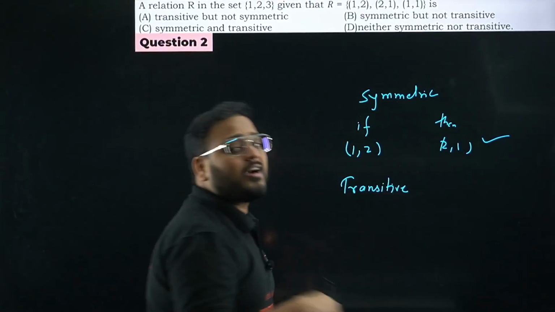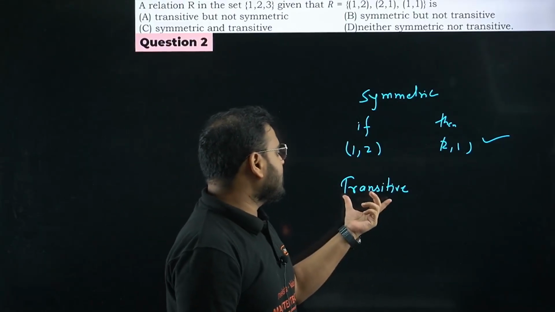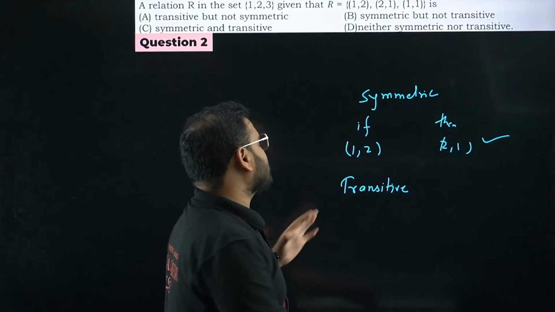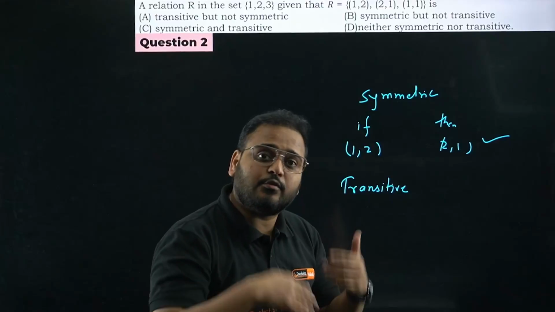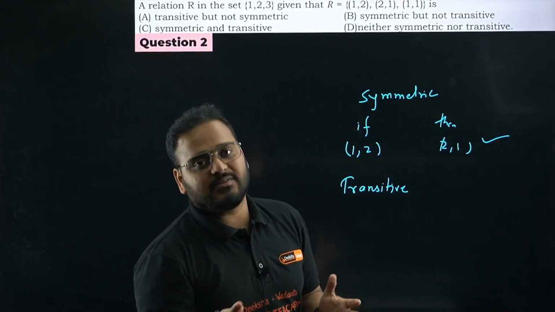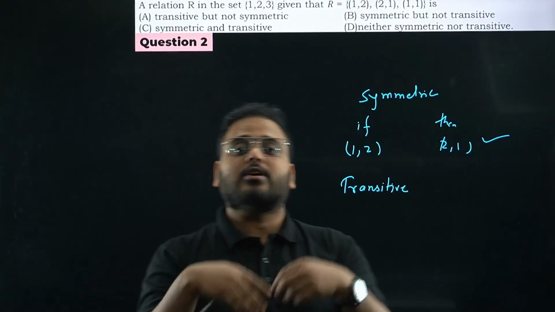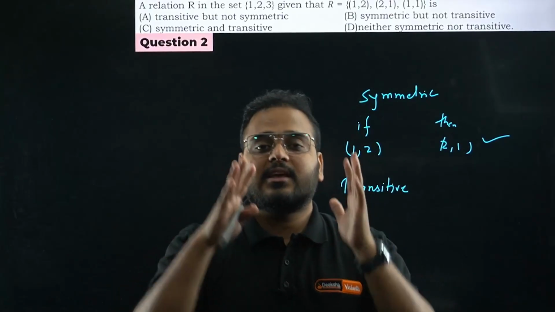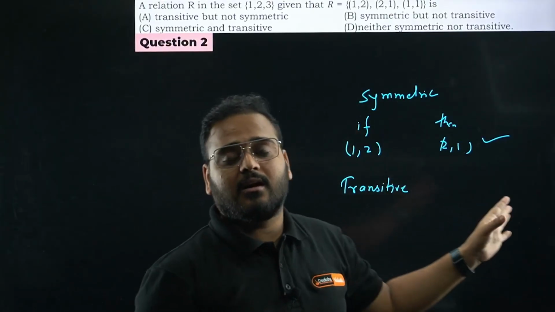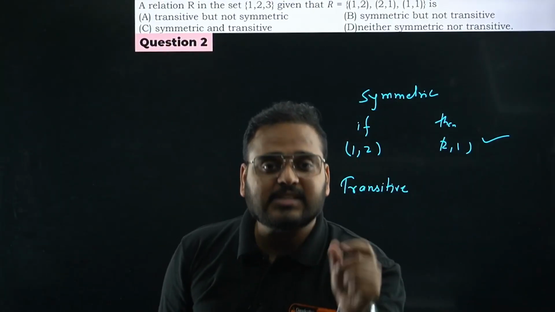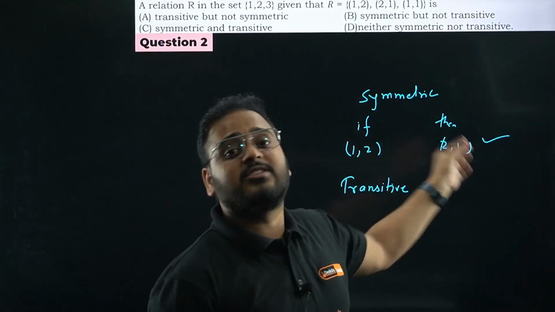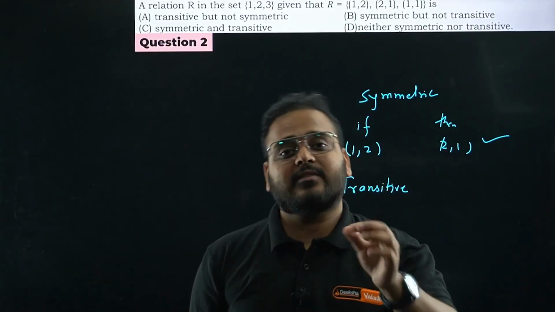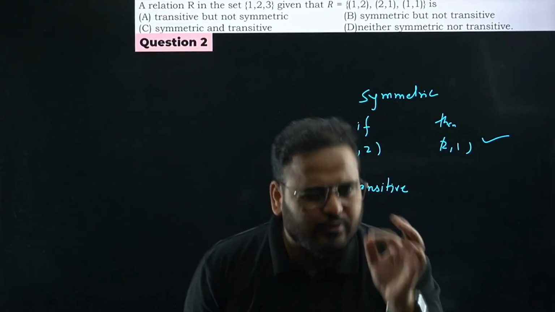Because if you cannot check that, you cannot say the given relation violates transitive, which means you have to accept it as transitive only. I'll repeat myself. If there is no contradiction, if you are not able to show that something is missing in the given relation, meaning I have a case where it is not actually transitive, then we'll say it is not transitive. Otherwise, we have to accept it as transitive only. It might be confusing, so I'll explain again.